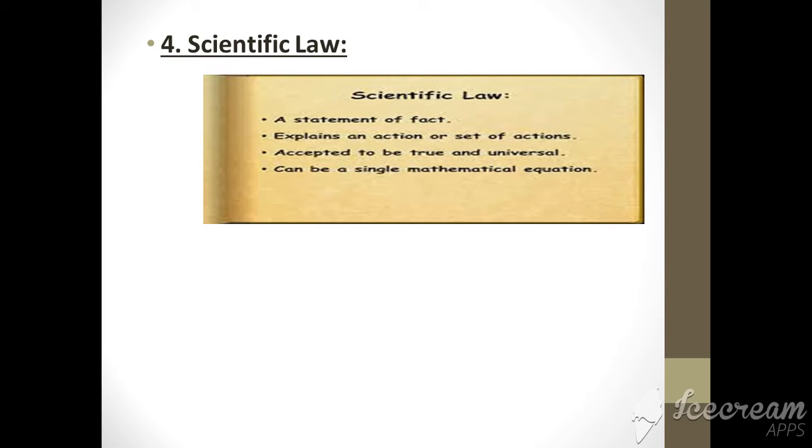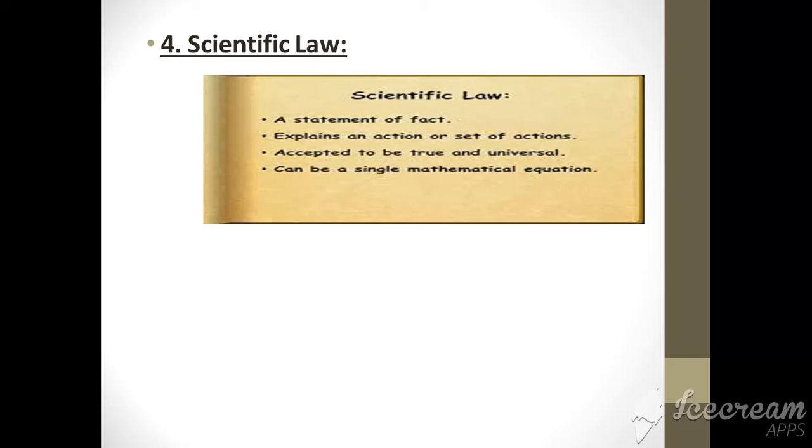A theory which is tested again and again and found to fit the facts, and from which valid predictions may be made, is known as a scientific law or principle. It is a statement of fact. It explains an action or set of actions. It is accepted to be true and universal, and can be a single mathematical equation.